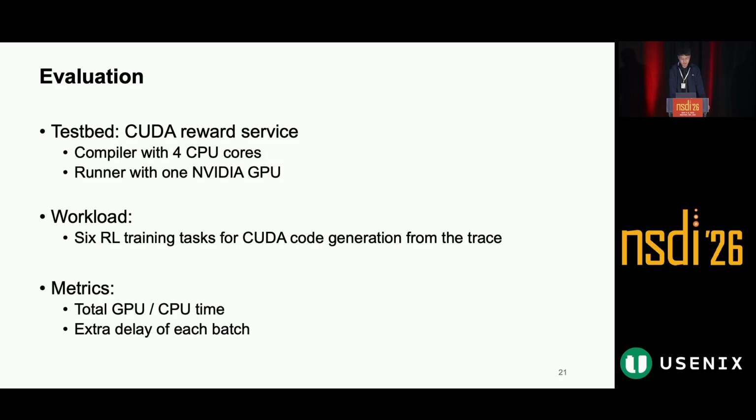Now let me briefly introduce the evaluation. We built a CUDA reward service testbed with each compiler using 4 CPU cores and each runner using 1 NVIDIA GPU. The workload consists of 6 RLVR training tasks for CUDA code generation, driven by a trace. We evaluate both resource consumption, including total CPU and GPU time, and the extra delay imposed on each batch.